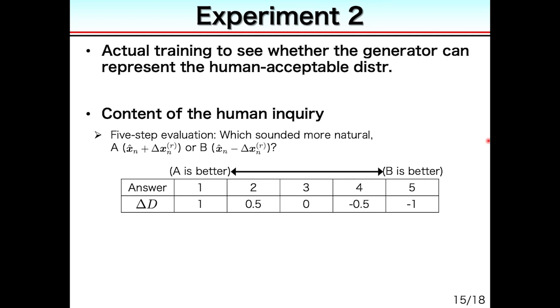The second experiment performs the generator training to see whether the generator can represent the human acceptable distribution. We perturb the synthesized waveform and generate two samples A and B and ask crowd workers which sounded more natural. The crowd workers rated from 1, which means A is significantly better, to 5, which means B is significantly better. The difference of posterior probability is obtained as listed in the table.